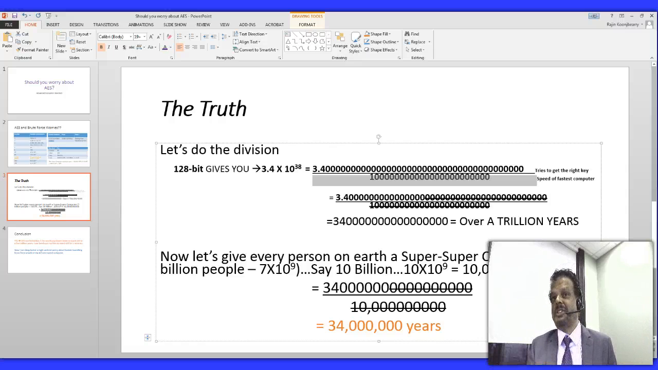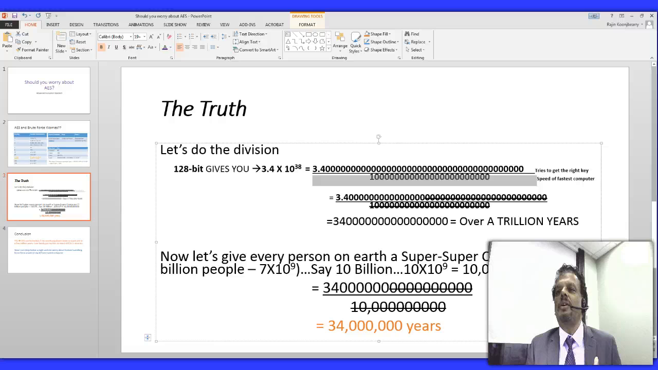Well, we are safe, right? I mean, think about this for a second. If we take 128-bit encryption, we have a total of 3.4 times 10 to the power of 38. We take the fastest computer, we throw it at this thing, and we find out that it's going to take over 1 trillion years to break it, to be able to find the right key out of this huge sample size. So, is it safe? Well, yeah, so far so good. Let me explain this a little bit more.